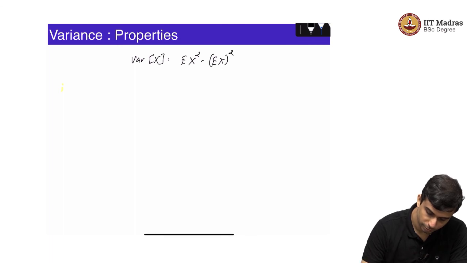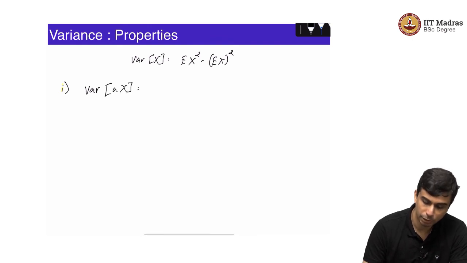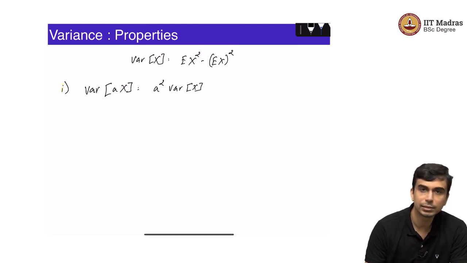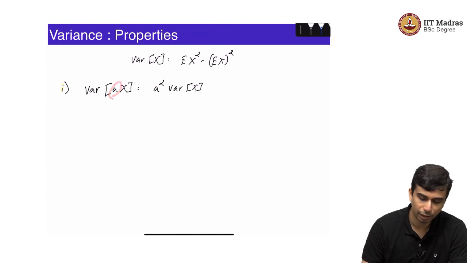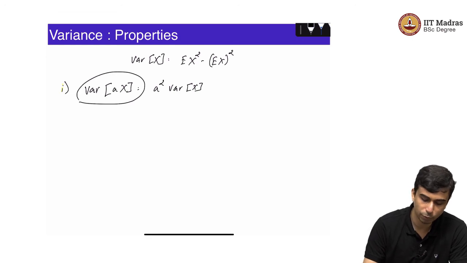First is variance of a times x is simply equal to a squared times variance of x, where a is some constant, like for example 2 or 4 or 75 or some fixed number, and you can see that you have a squared, unlike the case of expectation. In the case of expectation, if you take a outside you can just get a. Expectation of a times x is a times expectation of x, but variance of ax is a squared times variance of x.